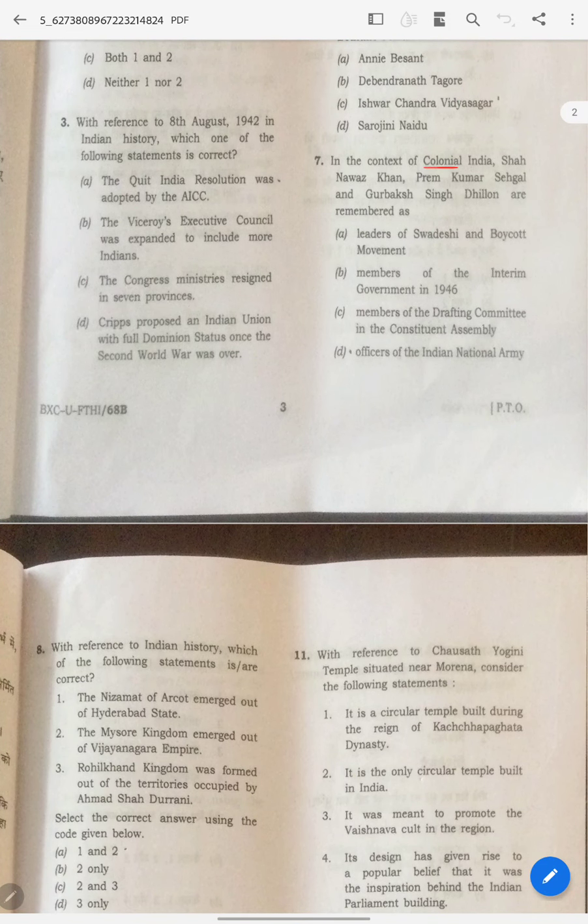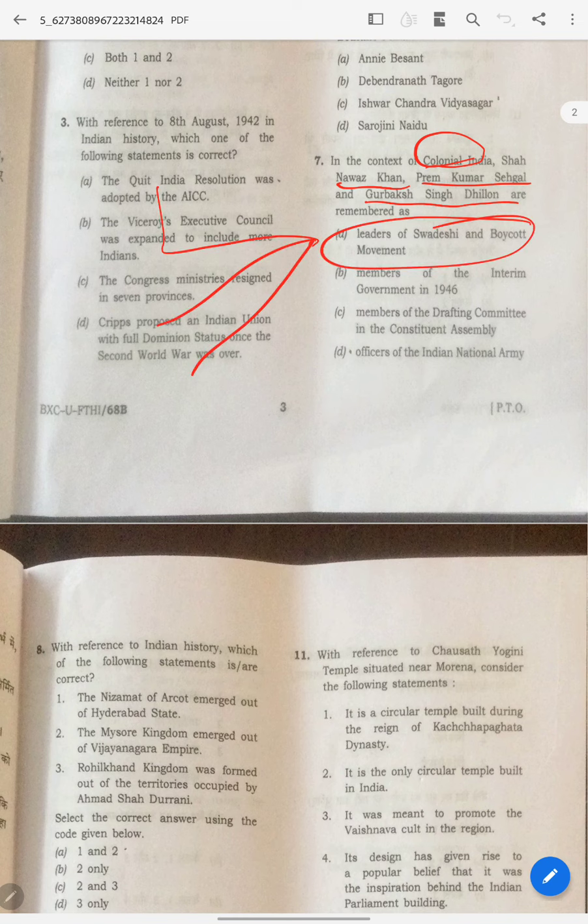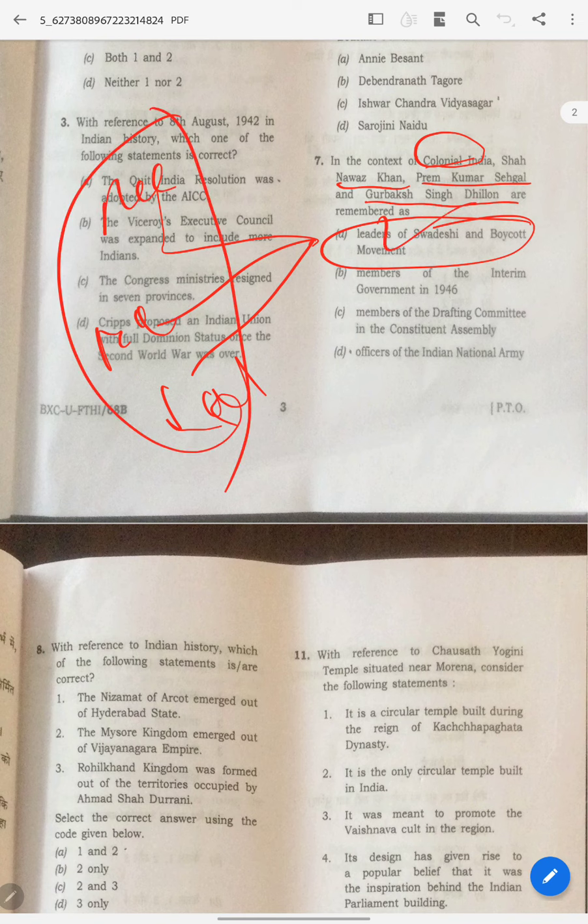And coming to the seventh question. When I saw this question, I thought, what will be the answer? Nawaz Khan, Prem Kumar Singhal, Guru Baksh Singh, Dhillon. What should I keep as the answer for this? So I thought, okay, let me go a little bit in depth. Leaders of the Swadeshi and boycott movement: Bal, Pal, Lal. We know these people are leaders and very famous. So you can eliminate this.